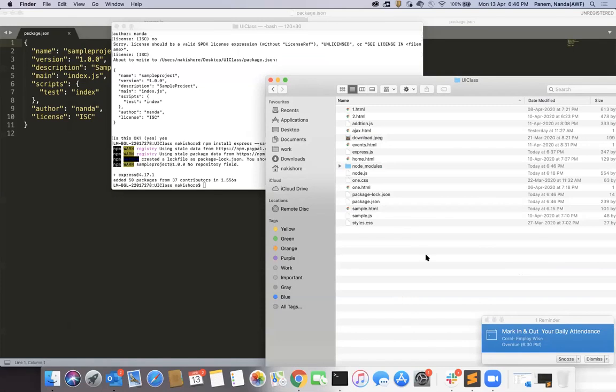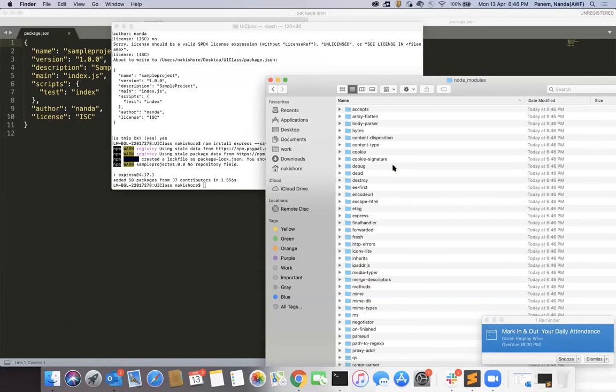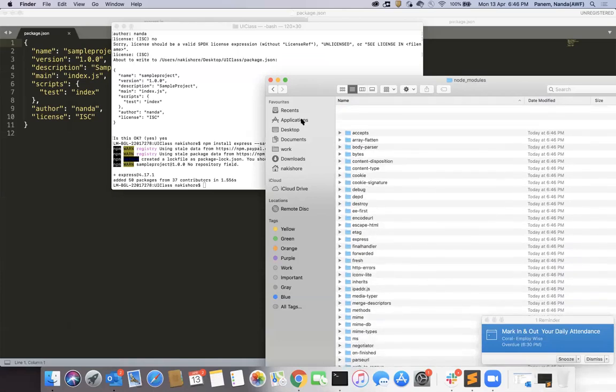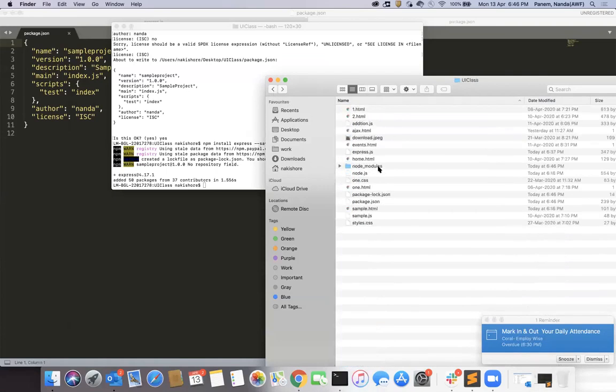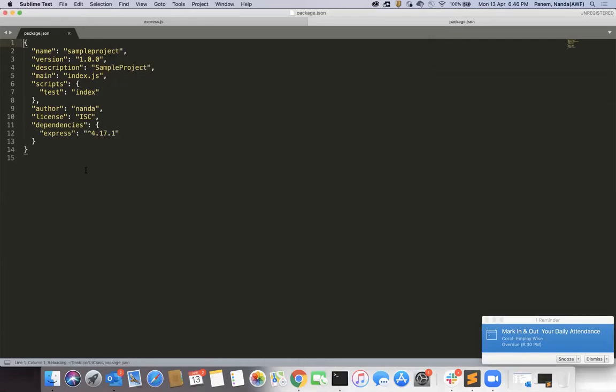In this node modules folder, all the required things for Express.js are downloaded. And now if you see in the package.json file, there is a code change.